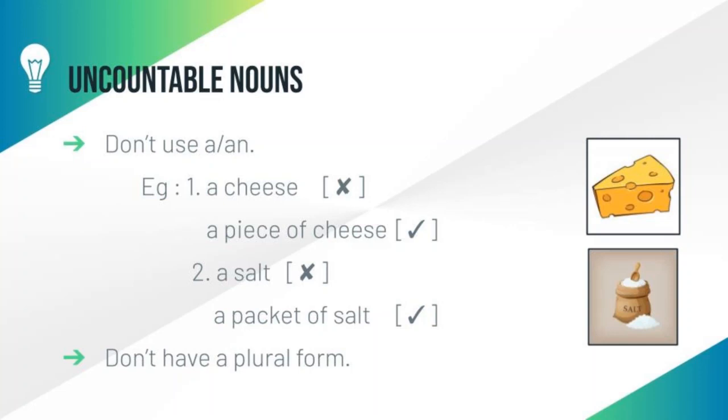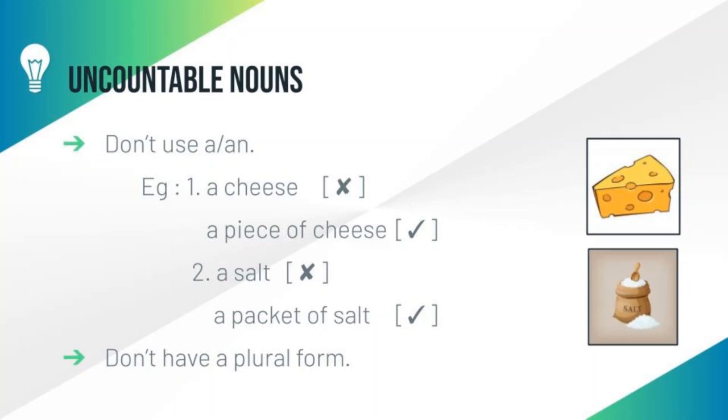Can we say 2 salt, 3 salt? It is not possible to count, and it is not the proper format to say. Instead we can say a packet of salt.